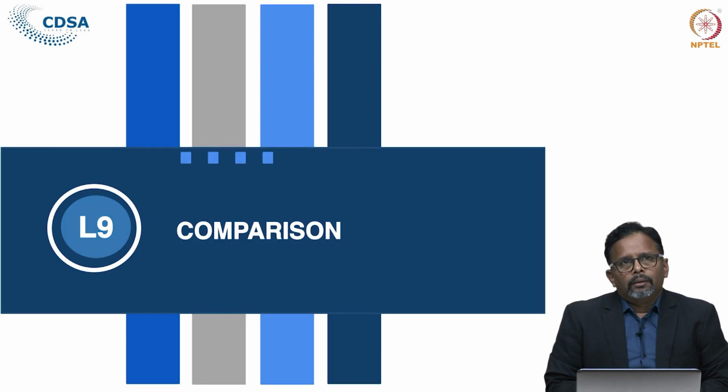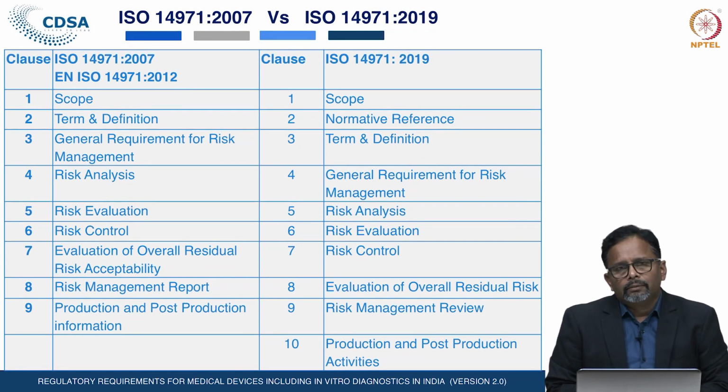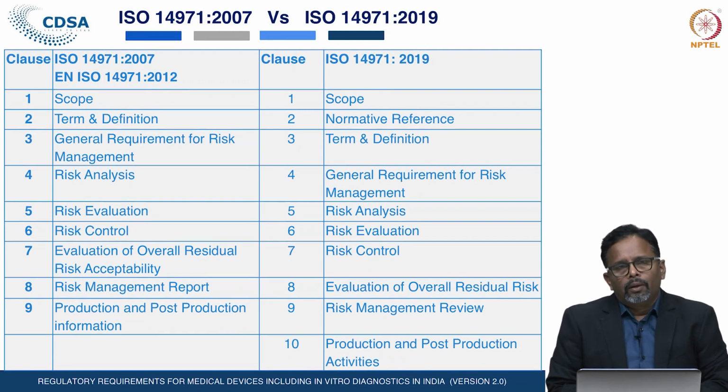If you compare the old version of the standard, that is ISO 14971 2007, and the recent one, that is ISO 14971 2019, what is the major difference between these two standards? There is no major difference as far as the clauses of the standards are concerned. Only one new clause, that is normative reference, has been included in the new version.